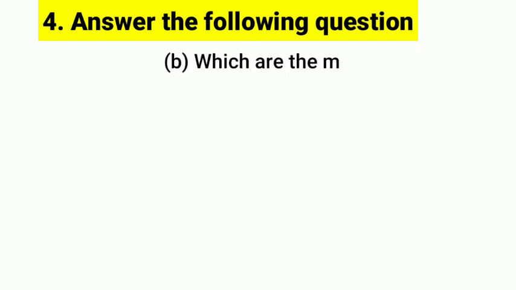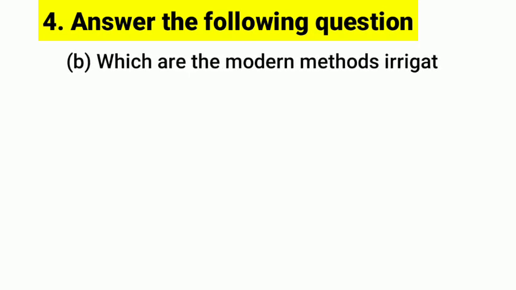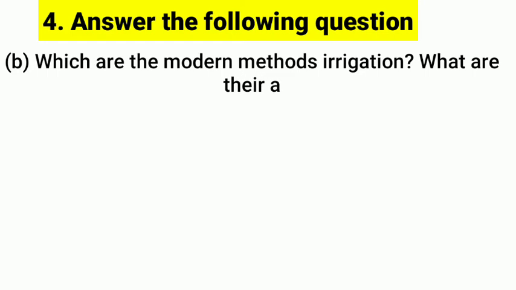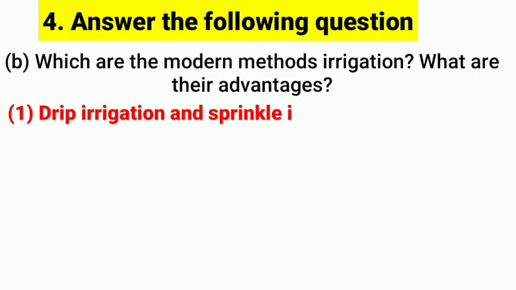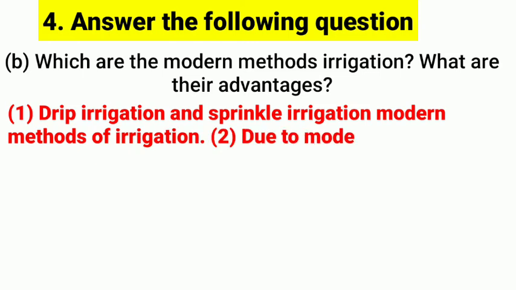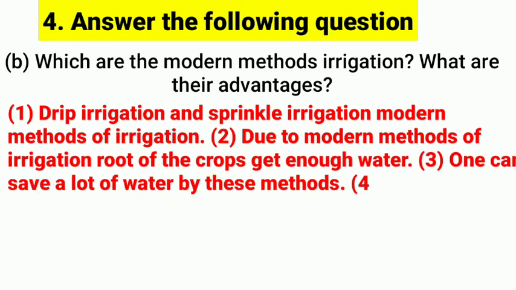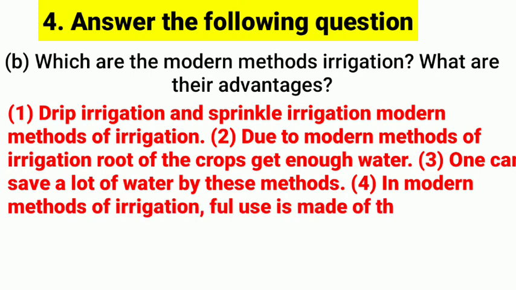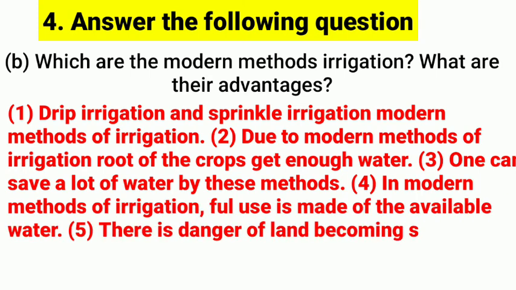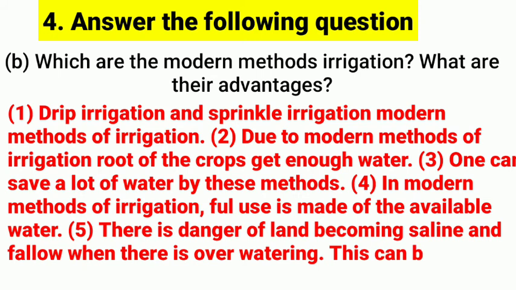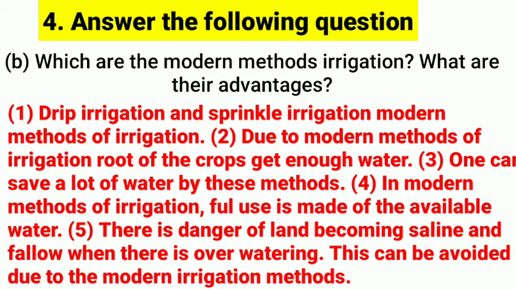As second, b, which are the modern methods of irrigation? What are their advantages? See the answer. Drip irrigation and sprinkler irrigation are modern methods of irrigation. Due to the modern methods of irrigation, roots of the crops get enough water. One can save a lot of water by these methods. In modern methods of irrigation, full use is made of the available water.